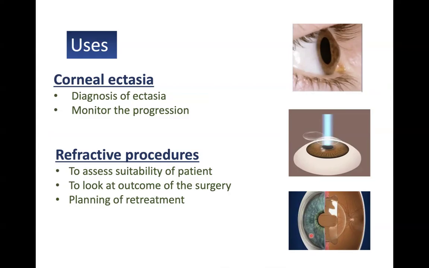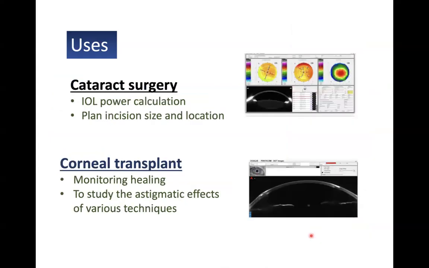And again, if we have to do a retreatment, we have to repeat the Pentacam. Pentacam is also useful in cataract surgery for IOL power calculation in premium IOL patients and post-refractive surgery patients. That's very important. And lastly, in case of corneal transplant, after transplantation, we can see the healing, how it is going, and also study the astigmatic effect of the various techniques.